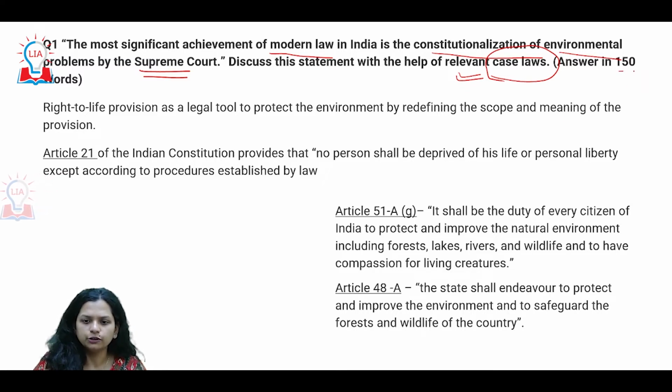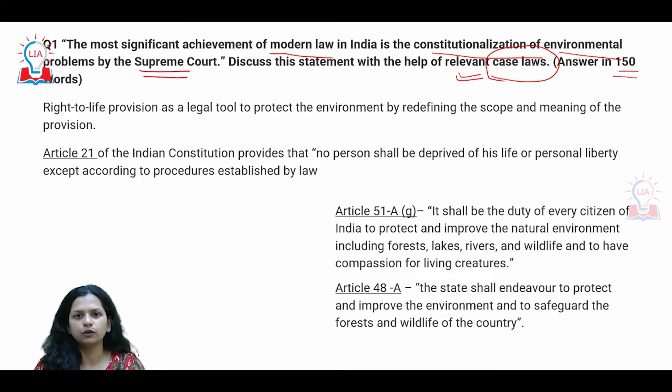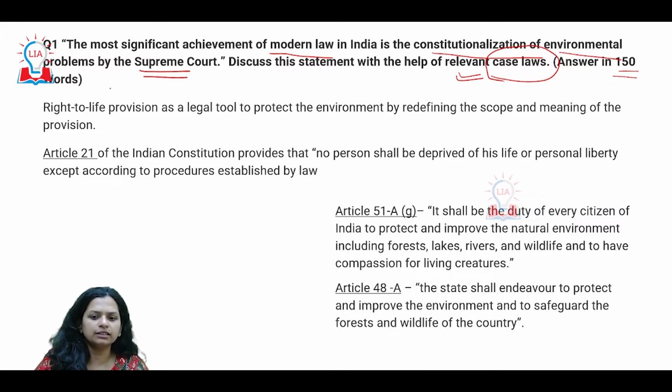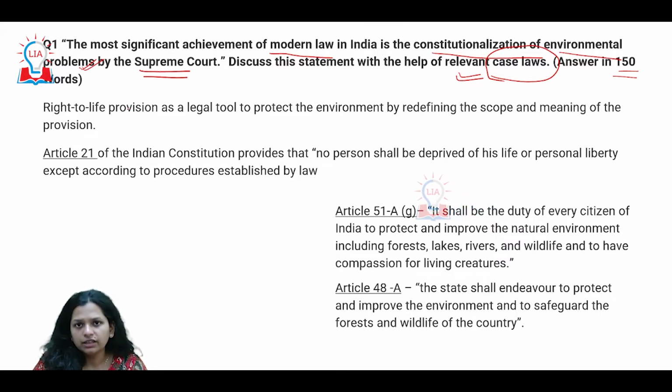We have a limitation of 150 words, but as far as an explanation of this answer, I will of course try to give you an elaborate detail, and while writing the answer, you can use these pointers and make very specific bullet points to answer the question. So as far as the environmental problem is concerned, all right, the entire world is grappling with an environmental issue, and India is of course no different. Moreover, there has been a continued or rather reinvigorated focus over the years, a push to environment, and that is the need of the question.